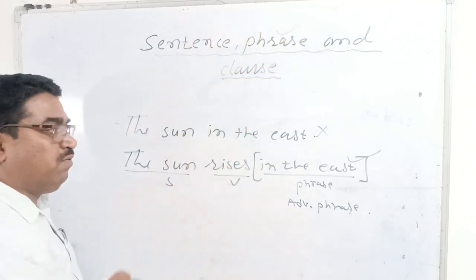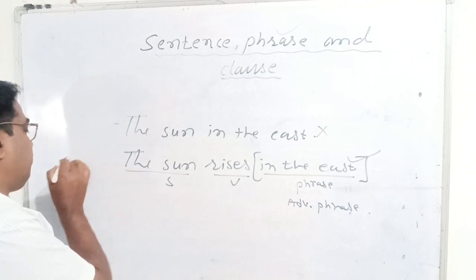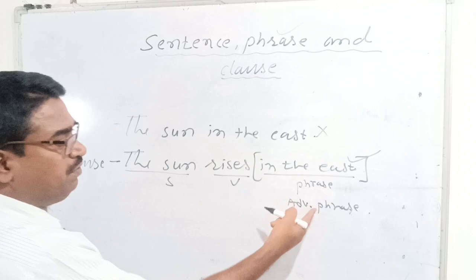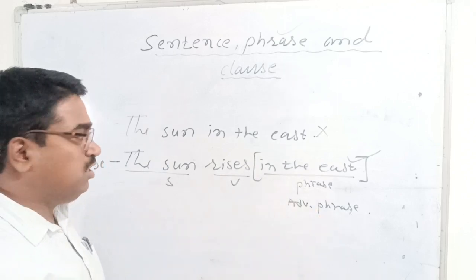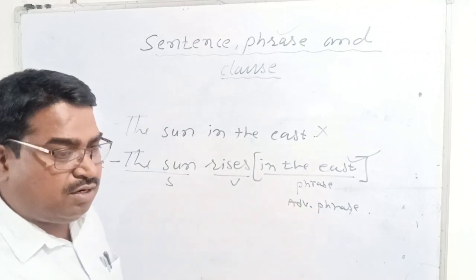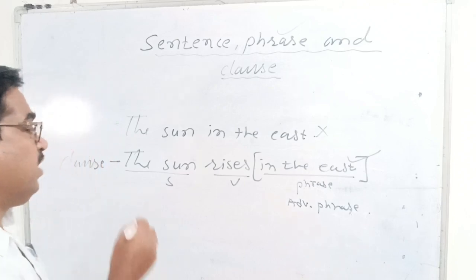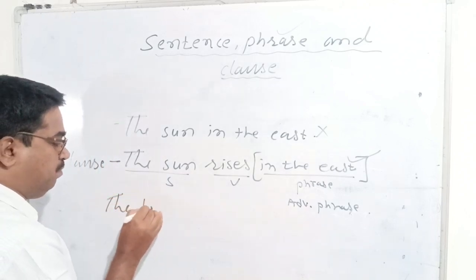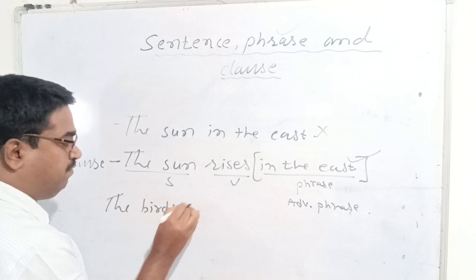Okay. Now I will tell, this is a clause. What is this? This is the example of clause, and within a clause we have a phrase. Okay. Yes, understood. Now I will tell you what is a sentence. Now look at the example. For example, the birds flew